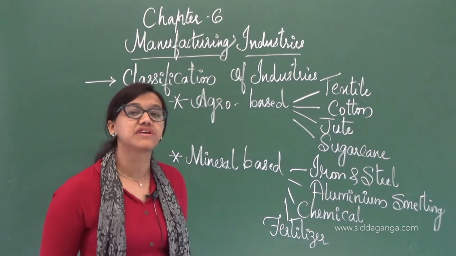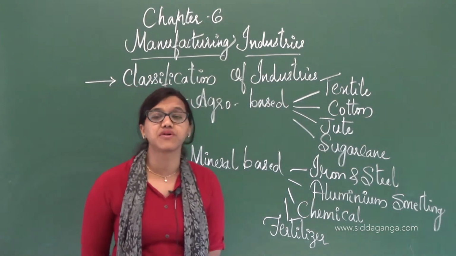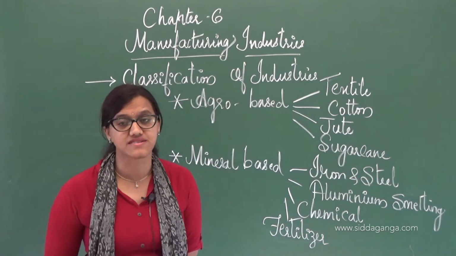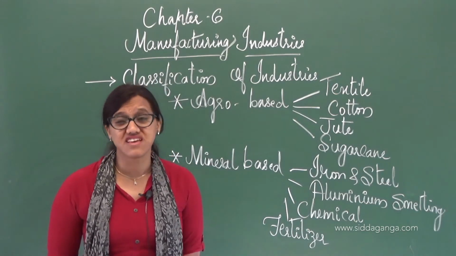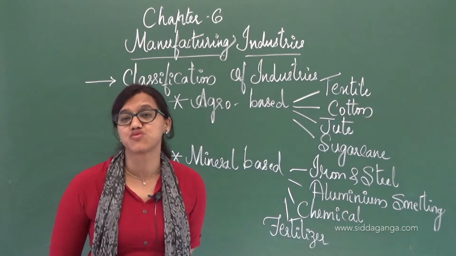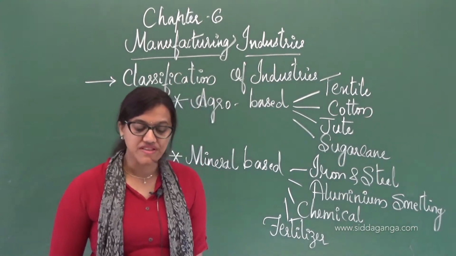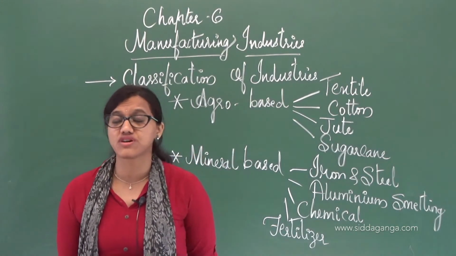The same thing is happening with sugarcane. When they are producing sugarcane, they are not concentrating upon new machinery or new methodology. Because of the old methodology, they are producing the same thing, or it is taking much more time. That's the reason it is losing its importance here. Then there is delay in the transport. The raw material sometimes does not reach on time.